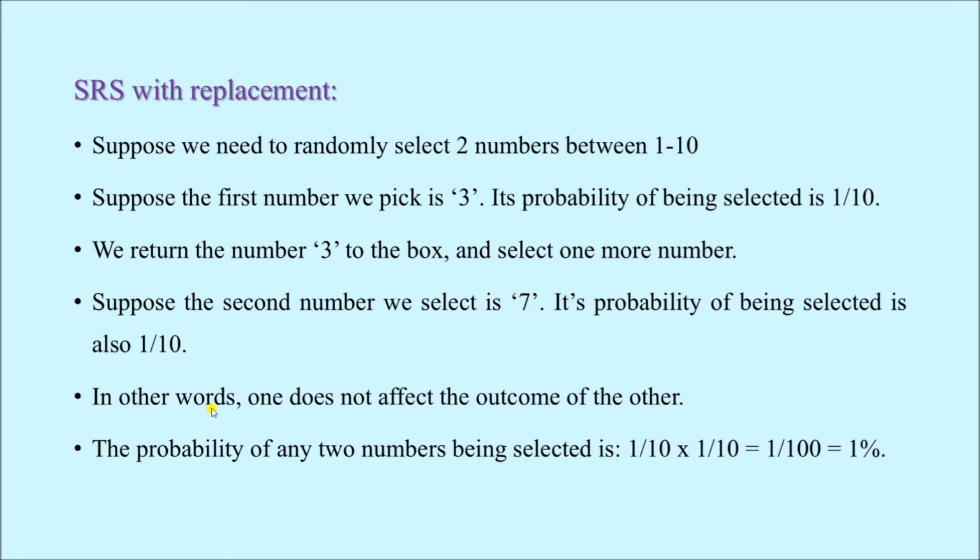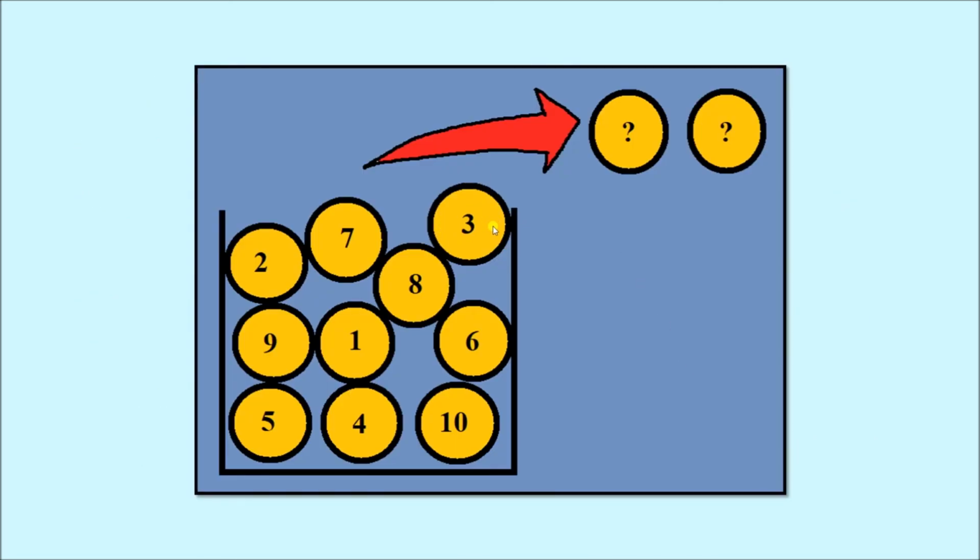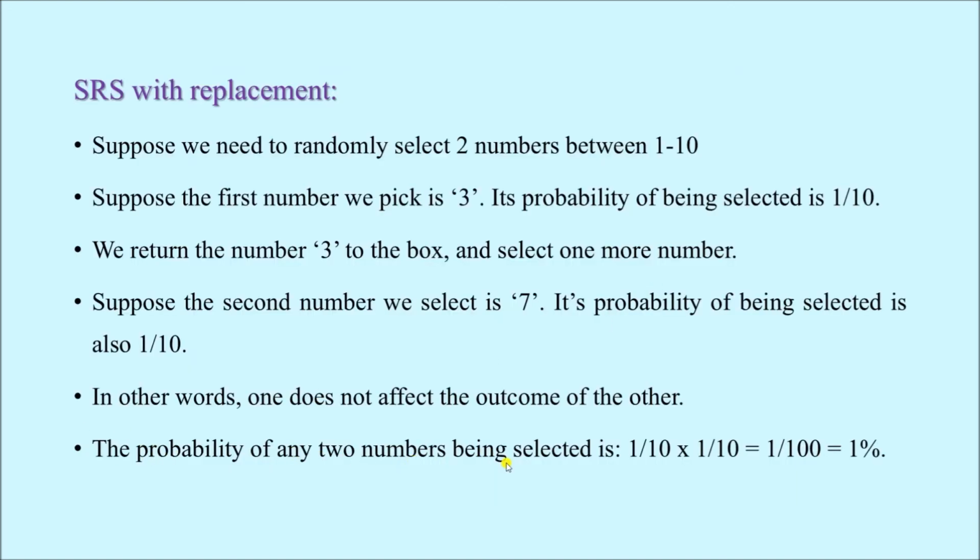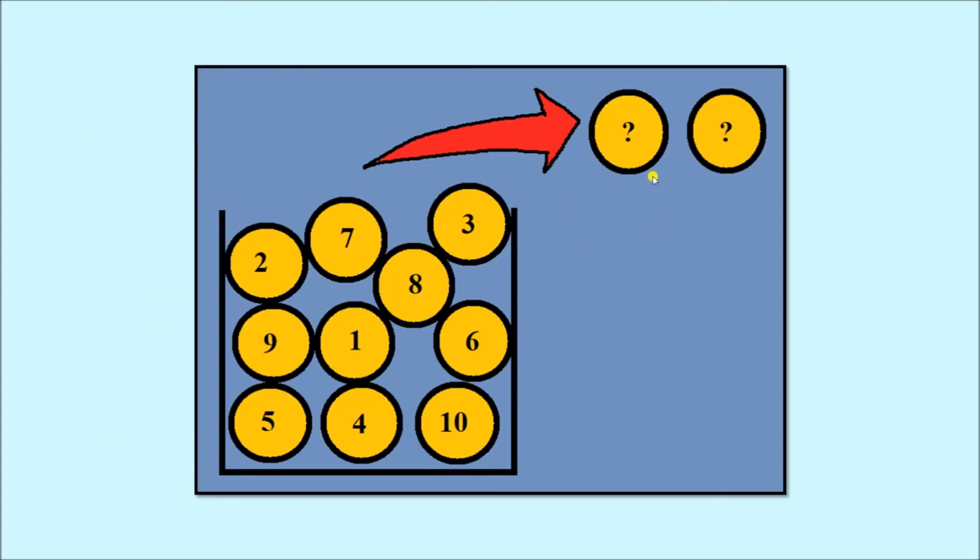So that is why we can say that one selection does not affect the outcome of the other. When the first number is selected, since it is returned to the box, it does not alter the chance or probability of the second number being selected. So the probability of any two particular numbers being selected, following the law of probabilities, is 1 by 10 into 1 by 10, that is 1 by 100, that is 1%. So in SRS with replacement, after selecting any particular number, we return it to the box so that the probability of being selected for the next number is the same as for the first number.